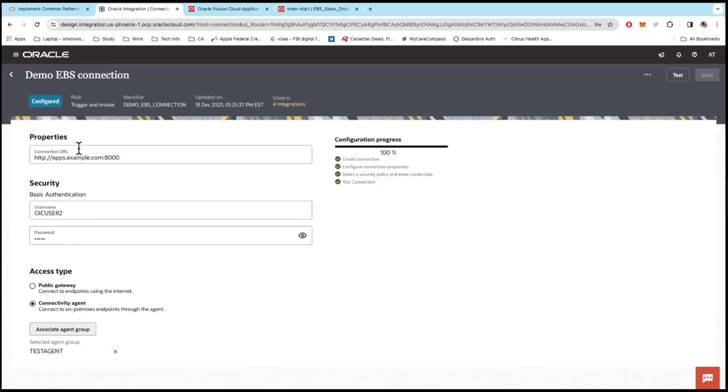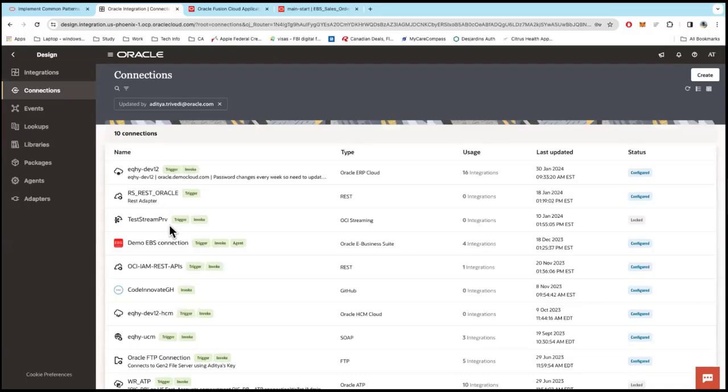After you've filled all these details out, you would hit test. This would turn from draft to configured, and here the percentage would turn into 100%. Once you have that, it means it's ready to use, right? So you've configured the connections to any systems you want based on the adapters.